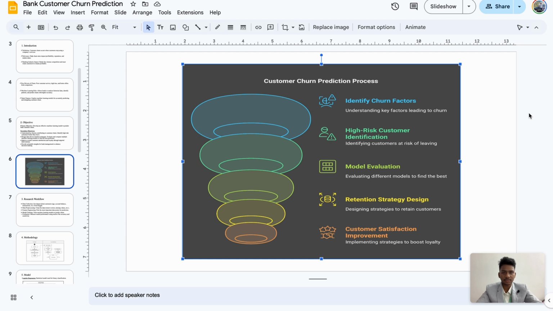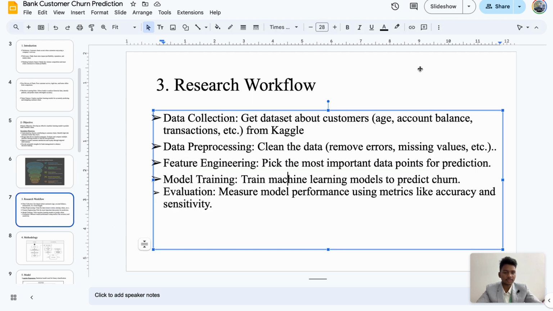And here is the customer churn prediction process. First, we have to identify the churn factors and the high risk customers, followed by model evaluation, retention strategy design, and customer satisfaction improvement. And this is the research workflow. First is the data collection. Here we have to get the data set from the customers. Mostly the data set will be available from the Kaggle website.